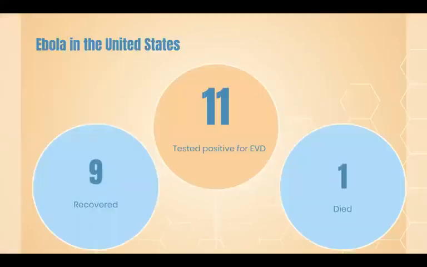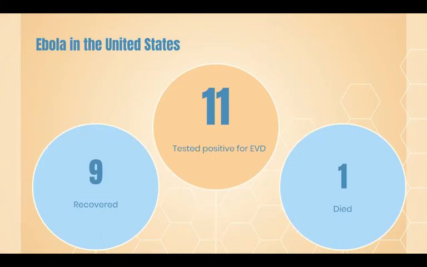Ebola in the United States. During the 2014 to 2016 Ebola outbreak, 11 people were treated for Ebola in the United States. The first case brought to the US was on September 30th, 2014 by a man who had recently traveled from West Africa to Dallas, Texas. The 2 healthcare workers who attempted to treat him also later tested positive for EVD. While the 2 healthcare workers recovered, the patient later died on October 8, 2014.